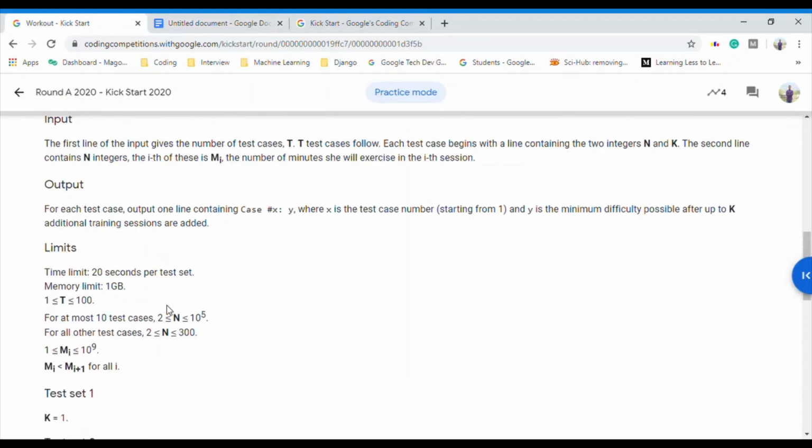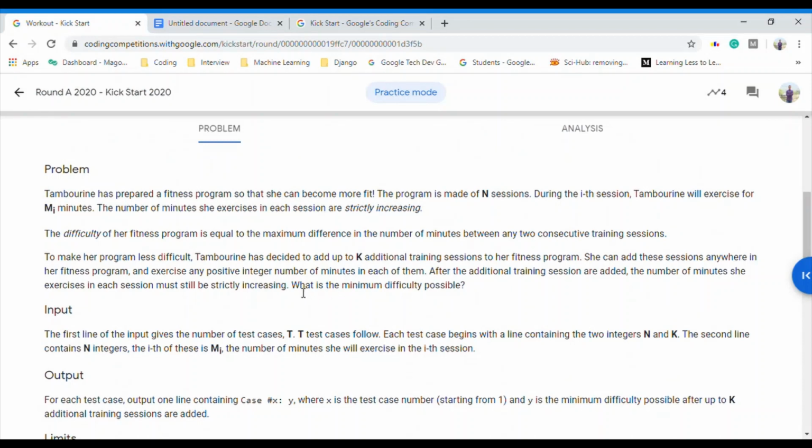Okay, so we want to tell what is the minimum difficulty possible, right? What can be the minimum difficulty of a program? It can be 1, right? 1 is the minimum difficulty possible. But is it possible? Like 1 is the minimum difficulty of a program, it can be, but is it possible?